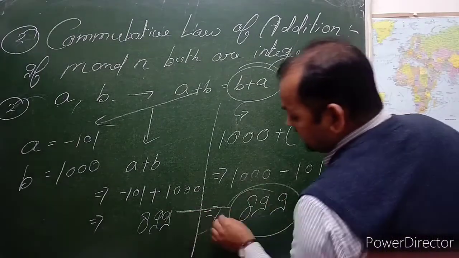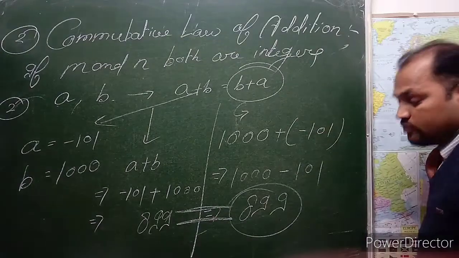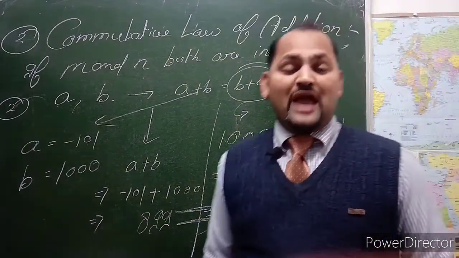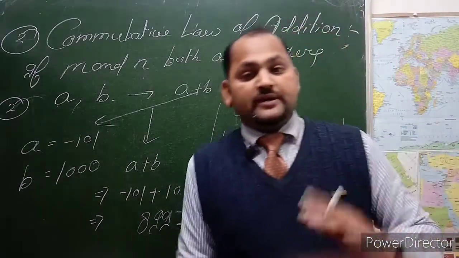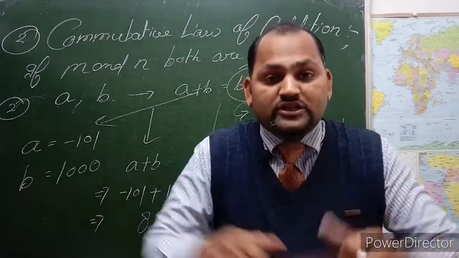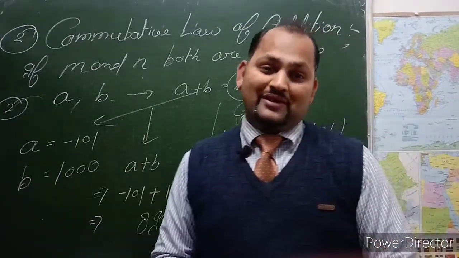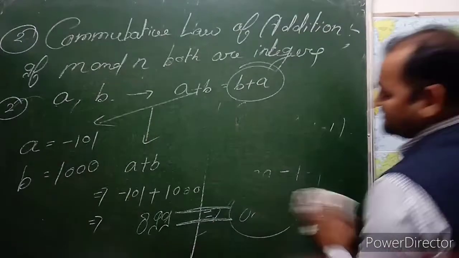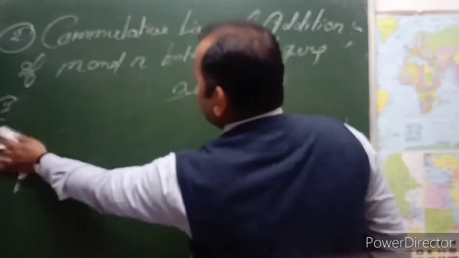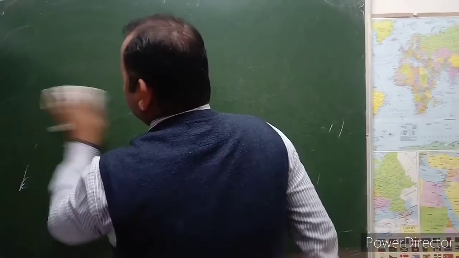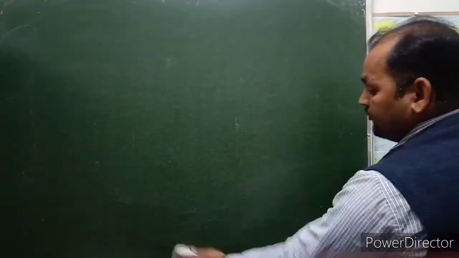It is proved that the left hand side is equal to the right hand side. In any condition, when we apply a plus b and b plus a, both sides will be equal. After this commutative law of addition, the next one is very important.